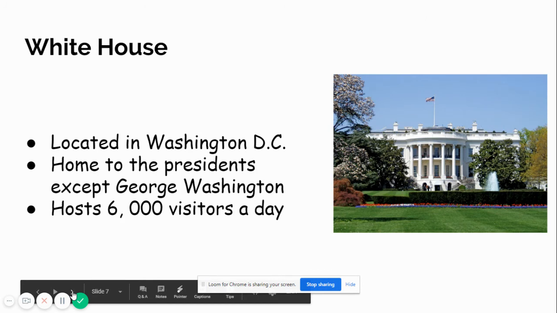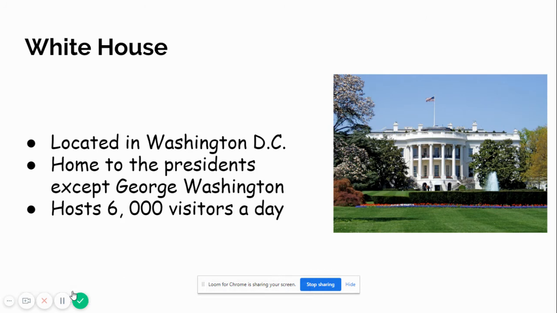Also in the Northeast region is the White House, home to the presidents. It's located in Washington, D.C. Washington, D.C. is not a state. It is federal property. It's actually Washington, and the D.C. stands for District of Columbia. It has been home to all of the presidents except George Washington. Although George Washington did help pick out the land and work on the architecture for the White House, he did not actually live there.